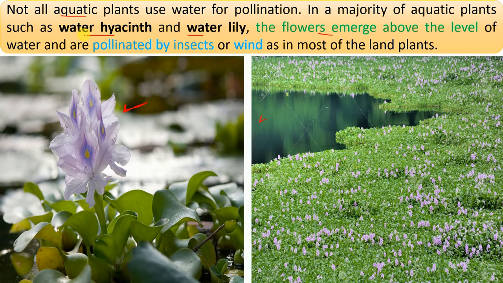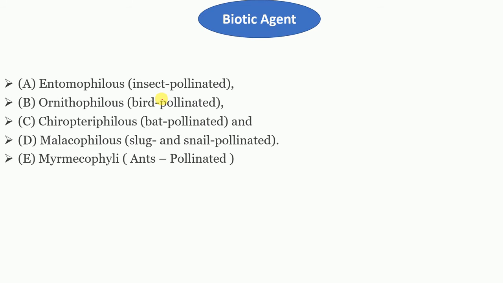So on the basis of the name you will guess that it would be hydrophily, right? But this imagination goes wrong. It is pollinated through wind, which means anemophily can be observed in the case of water hyacinth and water lily. Now let's move on to the biotic agent.